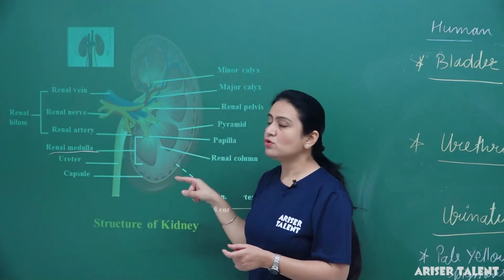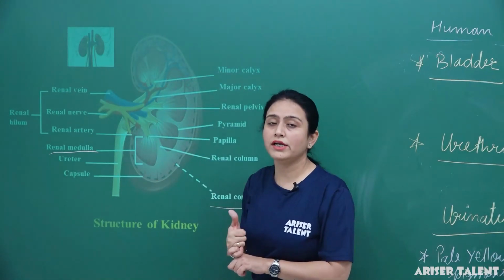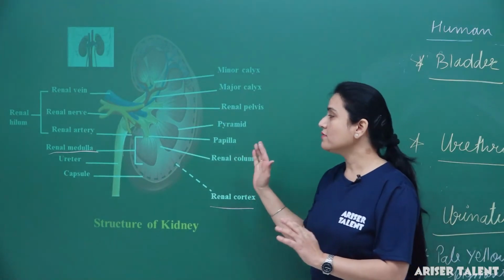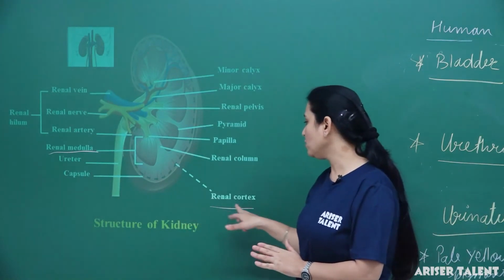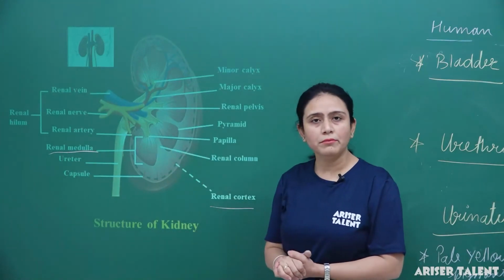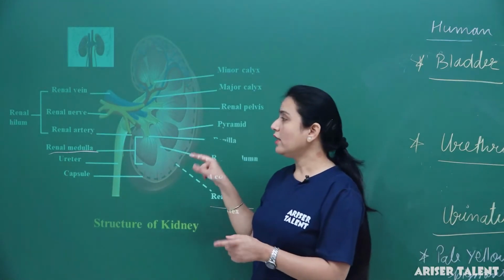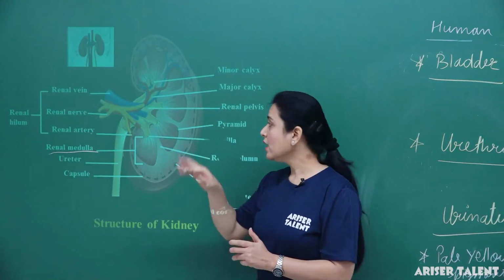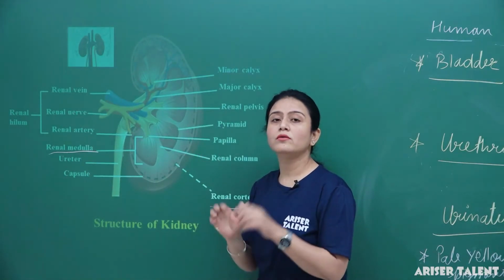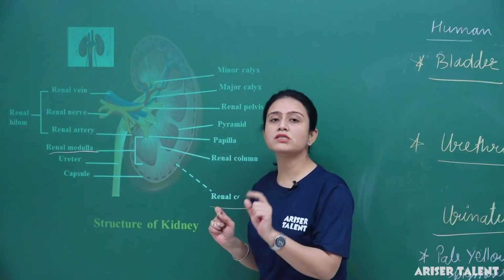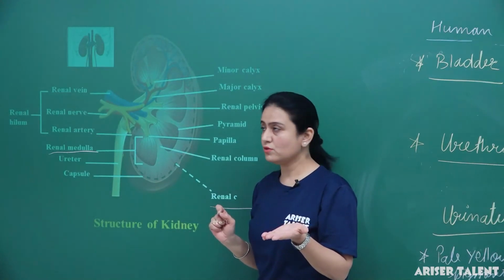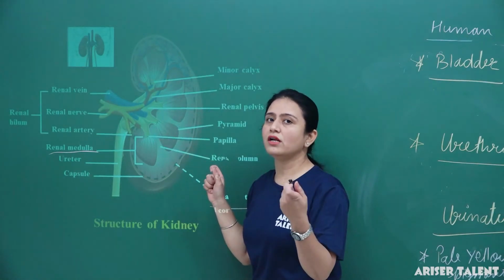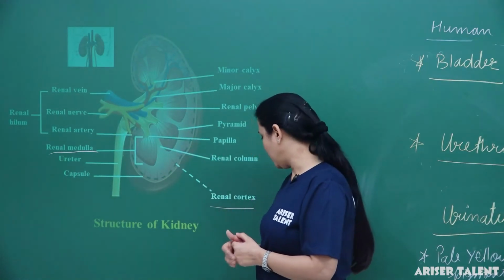Its covering is known as the renal capsule, which is generally tough, fibrous and made of connective tissues. It is divided into two parts known as renal cortex and renal medulla. Okay, the renal cortex is the outer covering and the renal medulla is the inner part. This inner part is made up of numerous microscopic tubules known as nephrons. Okay, and these nephrons are the structural and functional unit of the kidney.